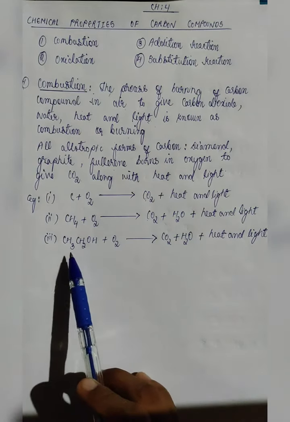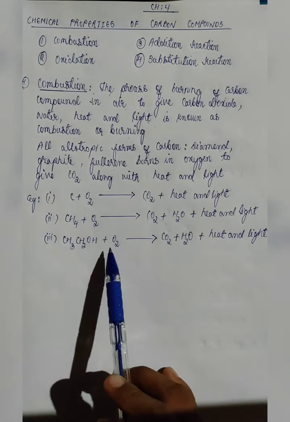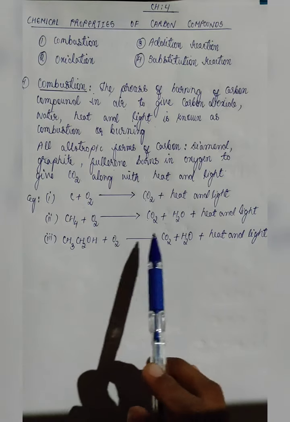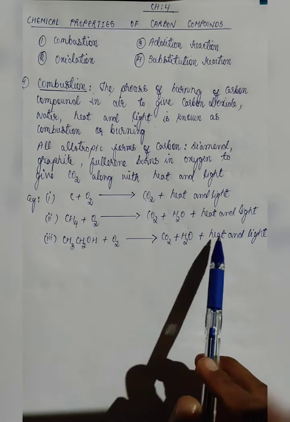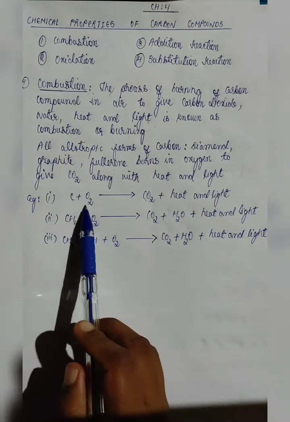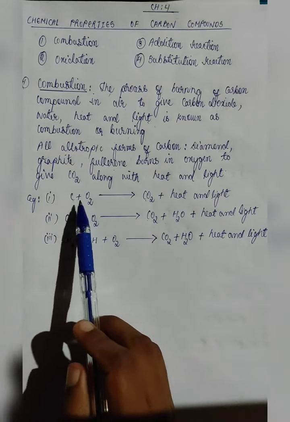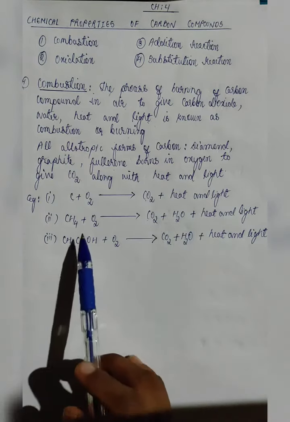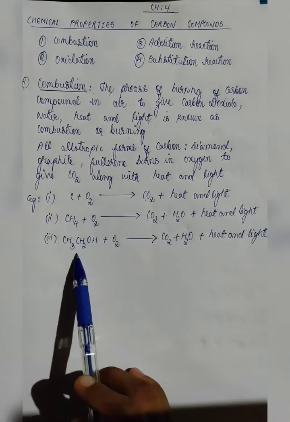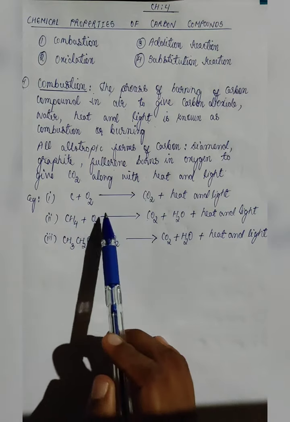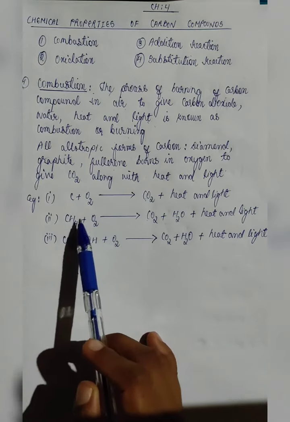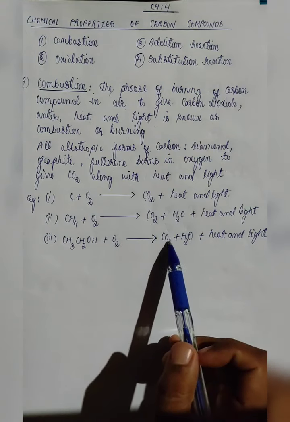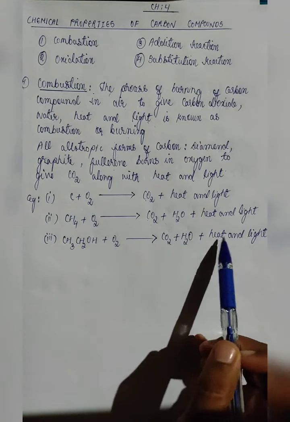Ethanol also, when it burns in presence of oxygen, will give carbon dioxide, water, heat and light. Carbon, when it burns in presence of oxygen, is giving only carbon dioxide, heat and light. But when methane and ethanol, that means the carbon compounds, burn in presence of oxygen, they are going to give carbon dioxide, water, heat and light.